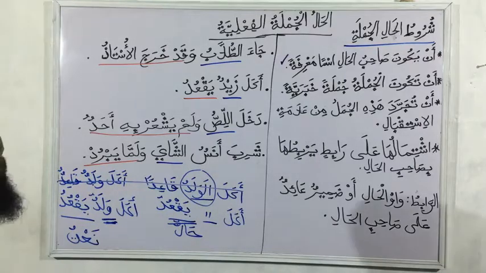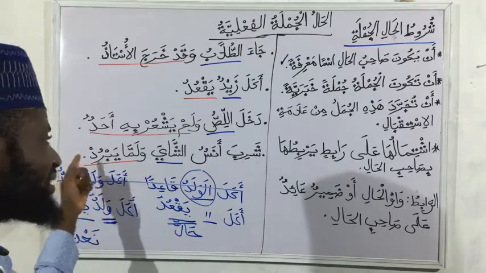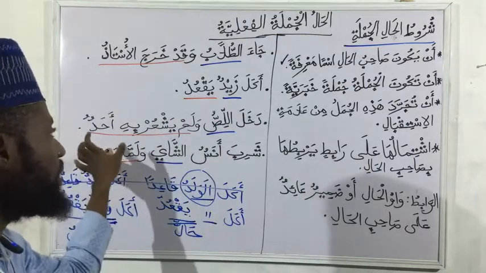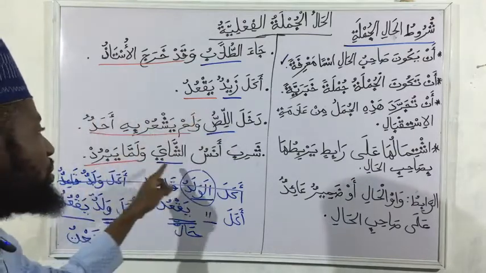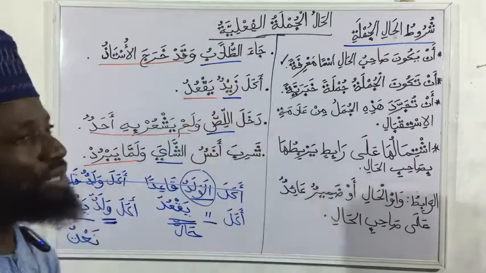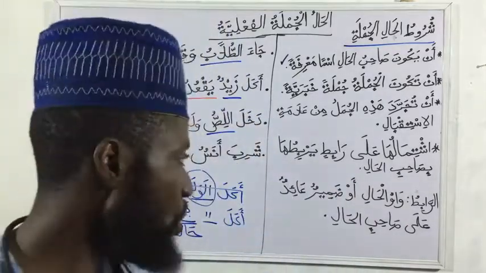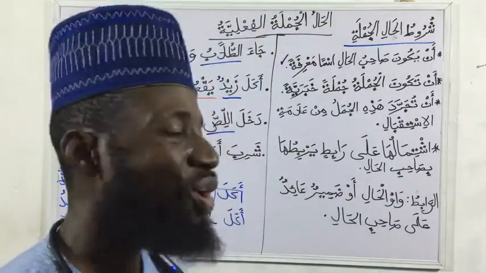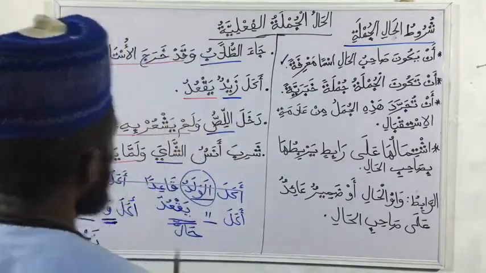So there will be a connector that will be connecting your sentence that we see in red color. You see a sahib al-hal, you see a connector that will be connecting your hal to your what? To your sahib al-hal. You see a connector. The connector can either be what? Waw al-hal, or what we told us, the domir. So all the two together, do we get now? So let's look at our examples.